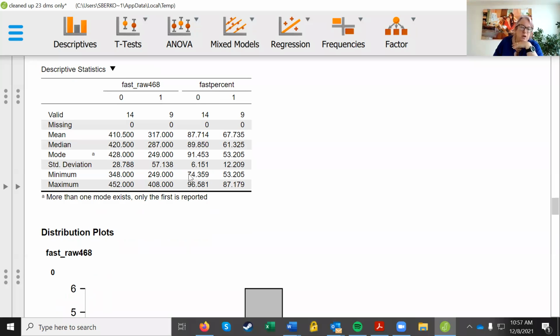So for the young arrivers, the 0 group, their scores ranged from 74 to 96. And for the older arrivers, their scores ranged from 53 to 87. So it does seem like the late arrivers did worse on our FAST task.